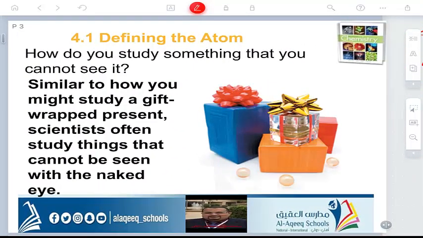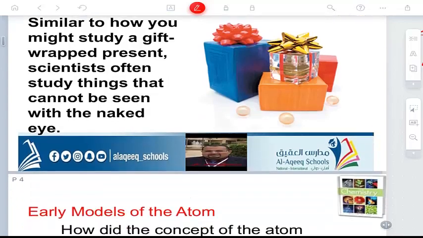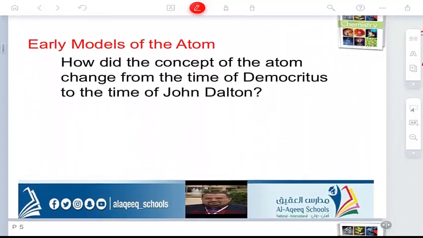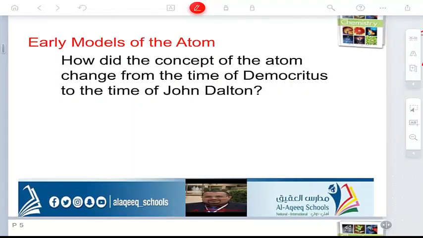We will start to define the atom. First, we need to define the atom. What is the atom? The atom is something very tiny, very small. You cannot see it with your naked eyes. From the early models of the atom, they put a concept.